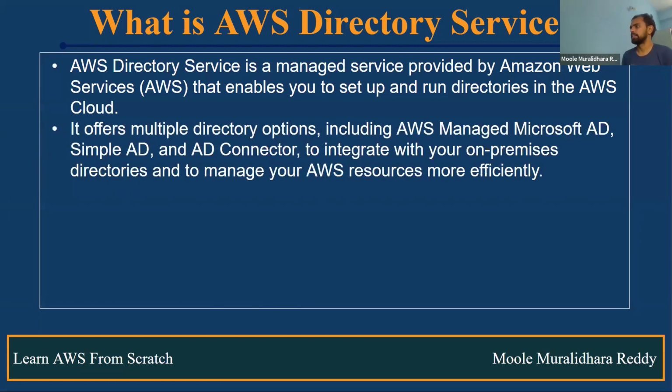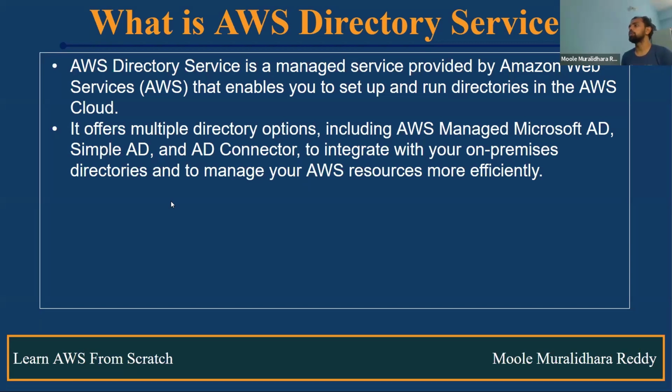Okay, AD credentials. This AD offers multiple options. One is AWS Managed Microsoft AD, the second is Simple AD, and the third is AD Connector, to integrate with your on-premises directories and manage your AWS resources more efficiently. Some organizations may have their own on-prem AD.